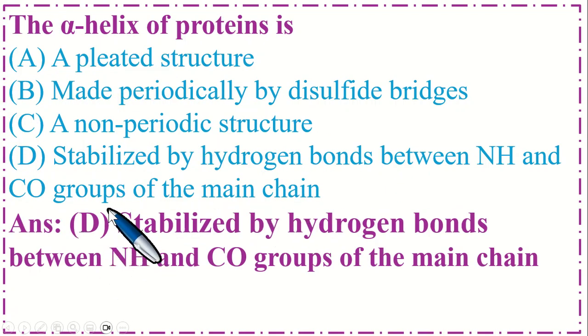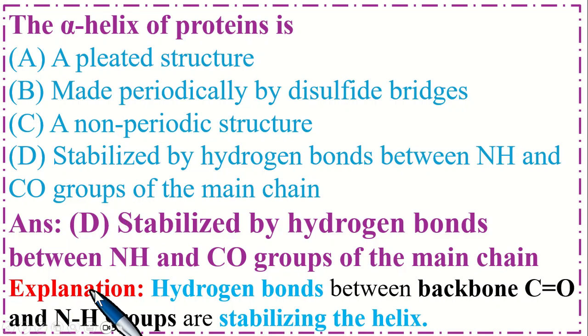So the correct option is D. Explanation is hydrogen bonds between the carbon and oxygen, and nitrogen bonded with hydrogen groups, are stabilizing the helix.